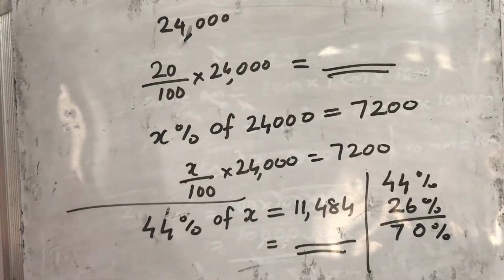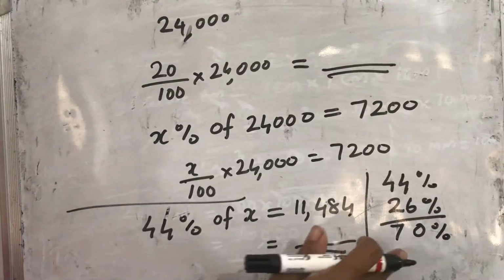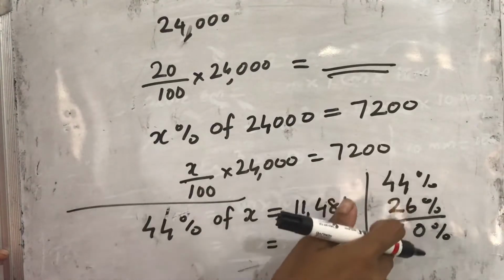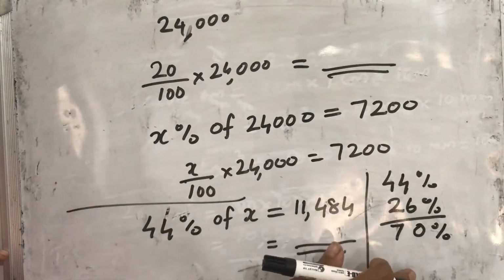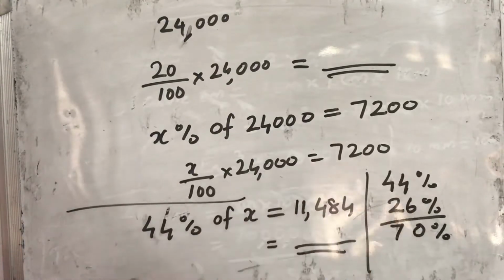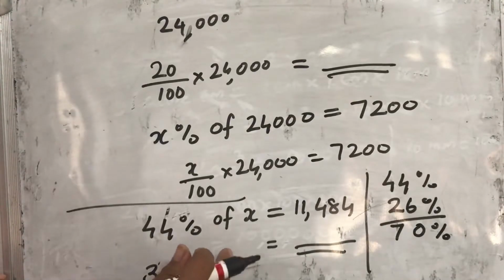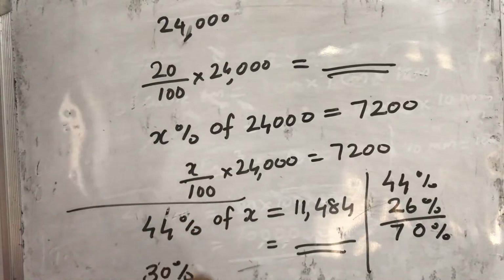So the percentage of voters who did not vote for either of them will be how much? 30. 100 minus 70 we get 30. Then we find 30% of what? 30% of total voters. We find the total votes from the previous part. Find out that answer also. That will be for question B.